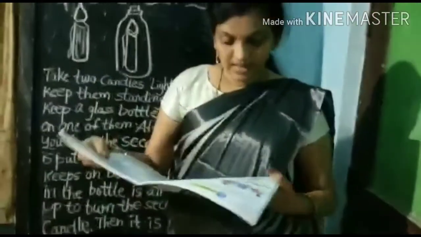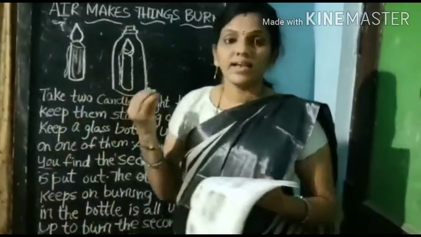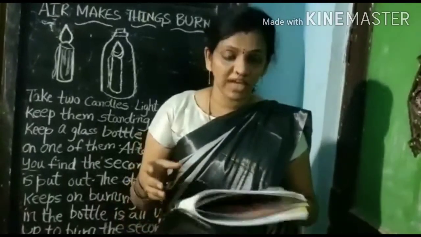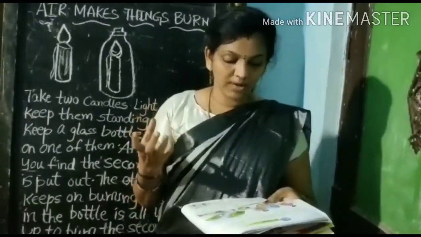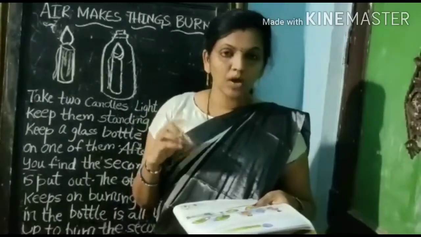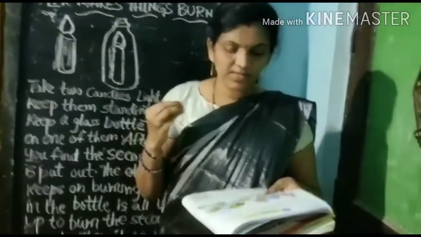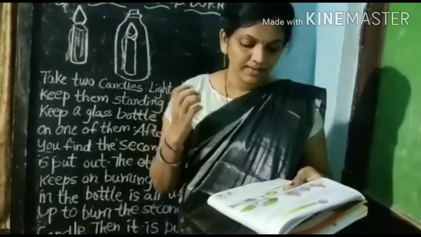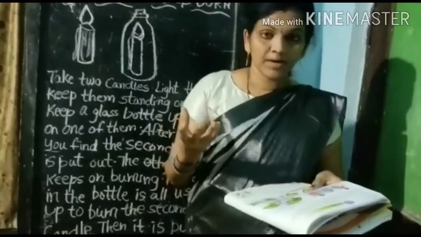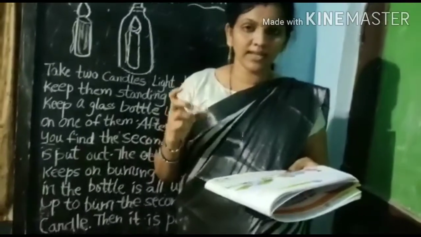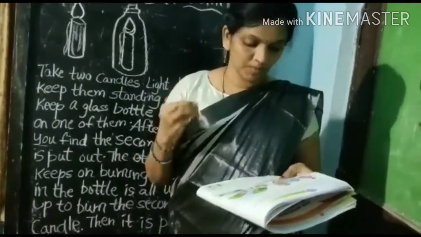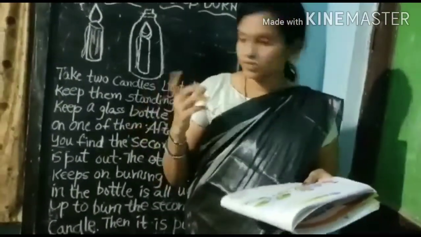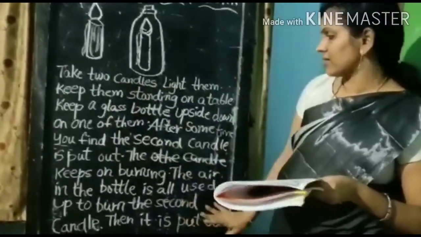Take two candles, light them. Keep them standing on a table. Keep a glass bottle upside down on one of them. After some time, you find the second candle is put out. The other candle keeps on burning. The air in the bottle is all used up to burn the second candle. Then it is put out.